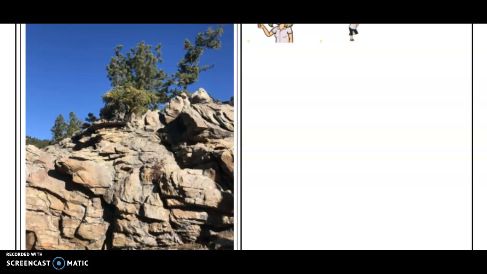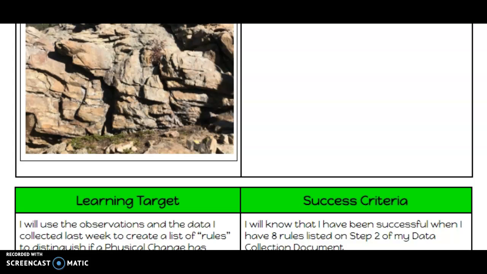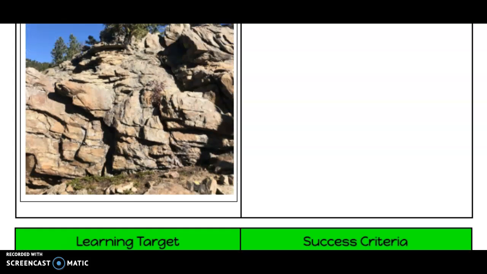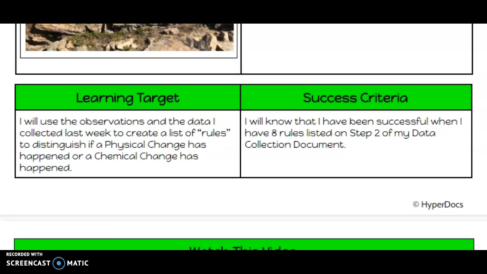You're going to copy this picture, paste it in that middle column, and then make some scientific good I Wonder About the World observations. Okay, so after you finish that, we're going to look through our learning target. Our learning target today is I will use the observations and the data I collected last week to create a list of rules to distinguish if a physical change has happened or a chemical change has happened.